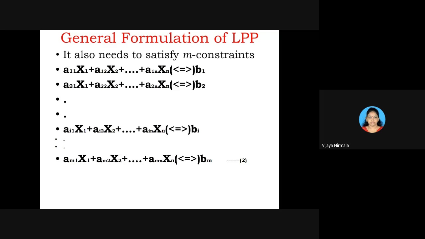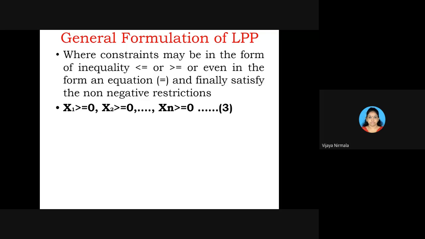You need to write. And the next one, the third step, is where the constraints may be in the form of inequality, that is less than or equal to or greater than or equal to, or even in the form of an equation, that is equal to also. And all these, they should satisfy non-negative restrictions. So whatever it may be, in the constraints you have written x1, x2 and so on, xm less than or equal to or greater than or equal to b1.